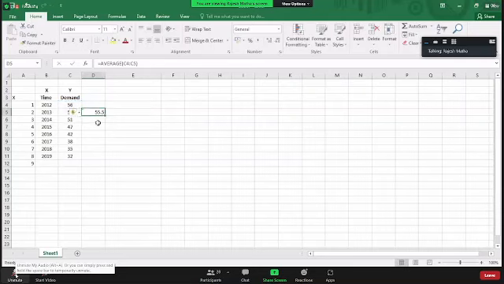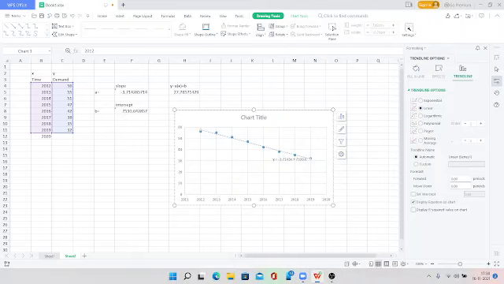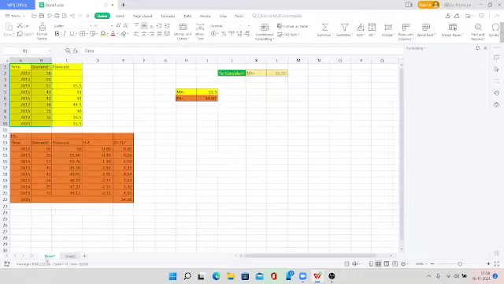So I got the average of the first two numbers as this. I can simply drag it down to get the forecast for 2020. See, if I drag it down to one extra number, it gives me an error. Did you see? So this is how we can do moving average using Excel. This is simple.